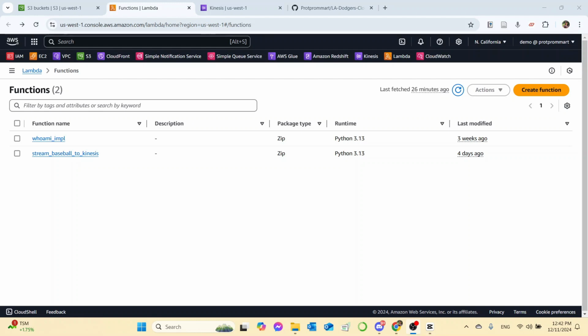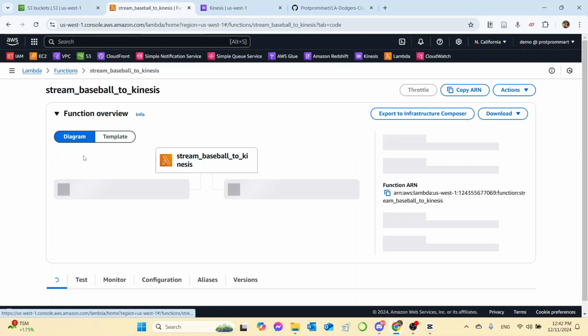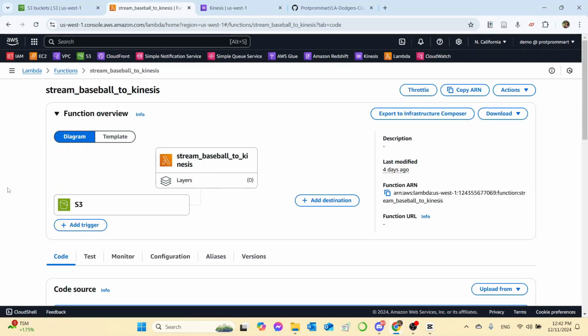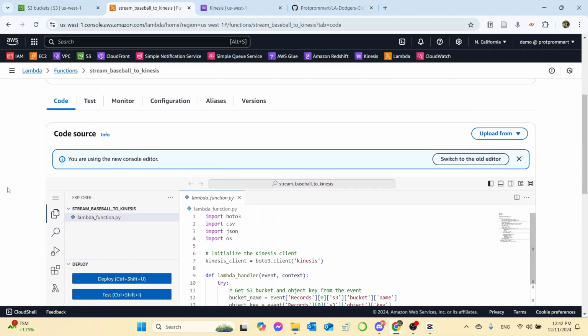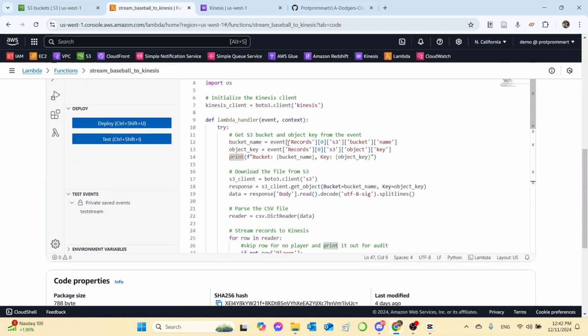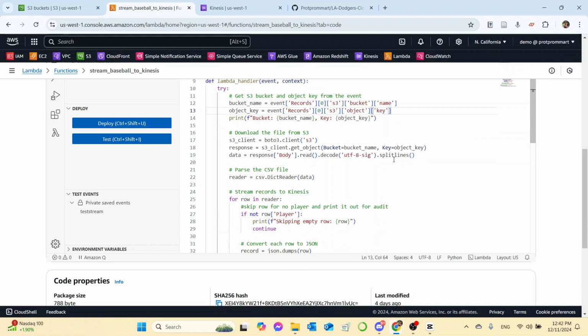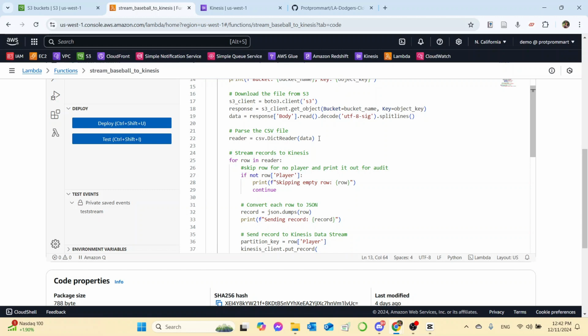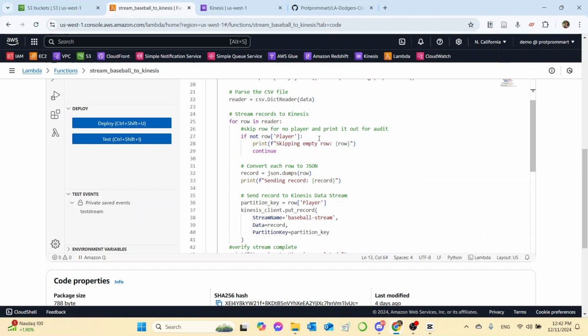So here in Lambda, I've made a function called stream baseball to kinesis, where the S3 bucket is a trigger. In the code, I wrote that every time the S3 bucket notifies that there are new objects uploaded to the bucket, it gets the bucket name and object key, then we download the file from S3 and read that CSV file.